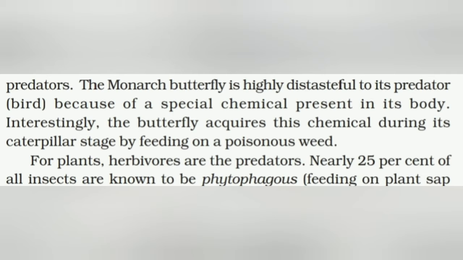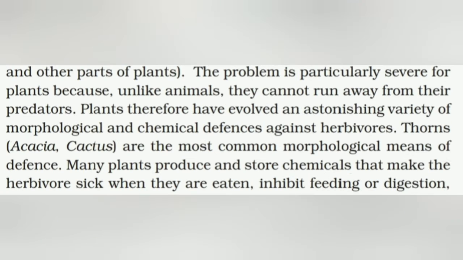Interestingly, the butterfly acquires this chemical during its caterpillar stage by feeding on a poisonous weed. For plants, herbivores are predators. Nearly 25% of all insects are known to be phytophagous, that is, they feed on plants and other parts of the plants. The problem is particularly severe for plants because, unlike animals, they cannot run away from their predators.